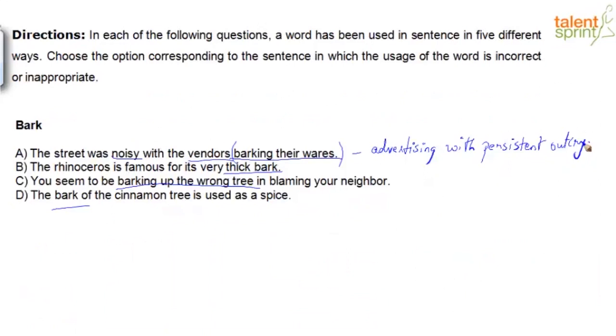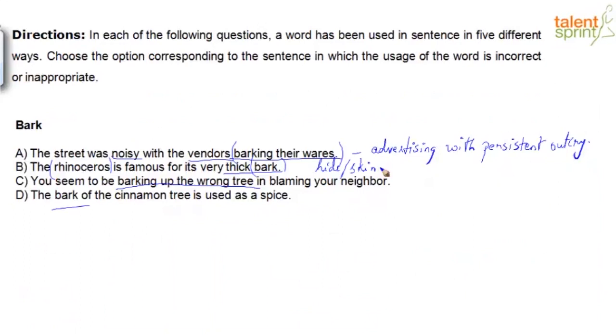Option B, the rhinoceros is famous for its very thick bark. Now bark, if you take the word, immediately I can only relate it to a tree, the bark of a tree. Pretty common, simple word, right? Here we're referring to an animal. When you're referring to an animal, what's the right word that you would use? Take the animal rhinoceros. One of the characteristic features of a rhinoceros is its skin, right? So in the context, what would be the appropriate word? Would you say bark, which we always refer to only when we talk about a tree? For an animal, what would we say? Either we say hide or skin itself, right? So here, slightly incorrect usage.